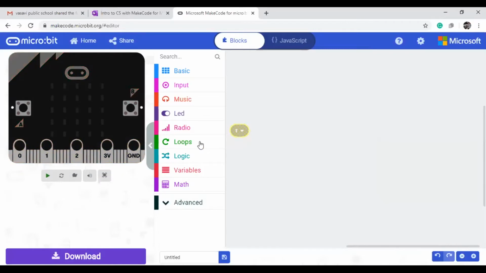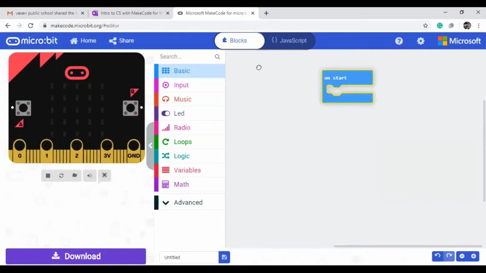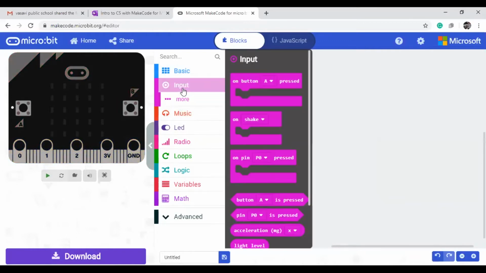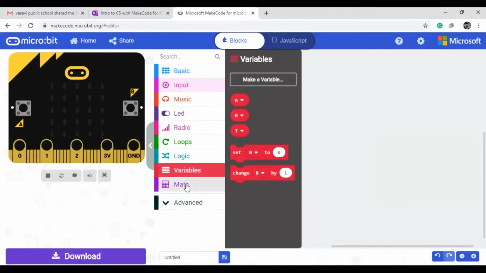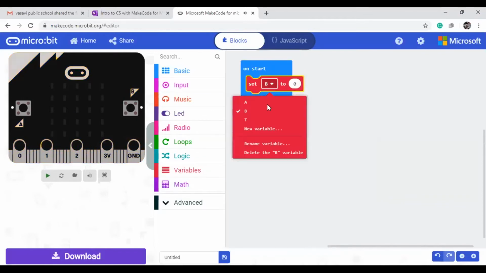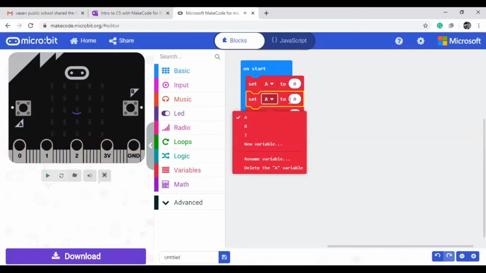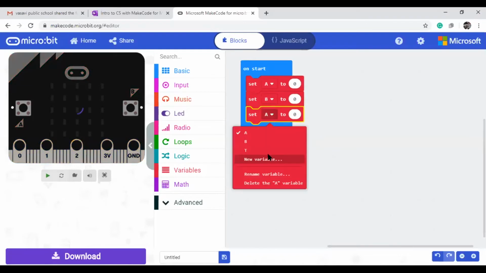Now, whenever I start the programming, all the values should be initialized, that means on start I can take it. In this on start, I need to put the set block. Whenever you are using some environment, you need to learn a few shortcuts. No need to drag blocks every time. If you want the same block, you can right click on it, duplicate it, and put it like this. Now A equal to 0 at the start of the programming, B equal to 0, and T equal to 0.